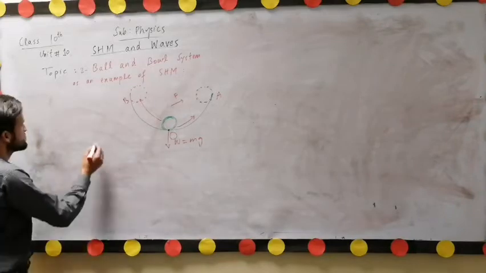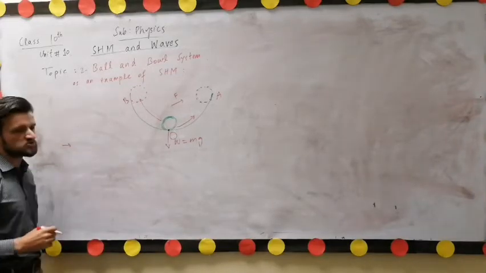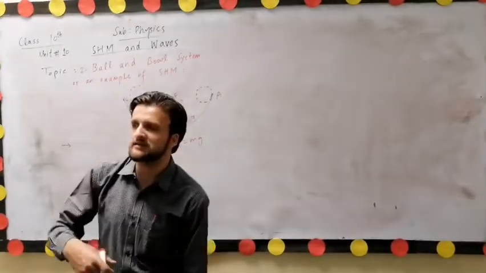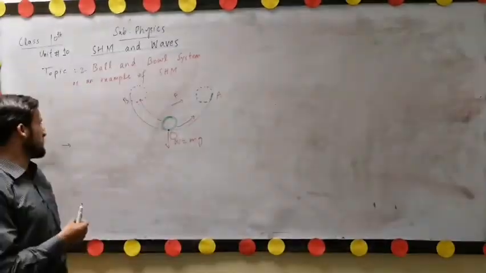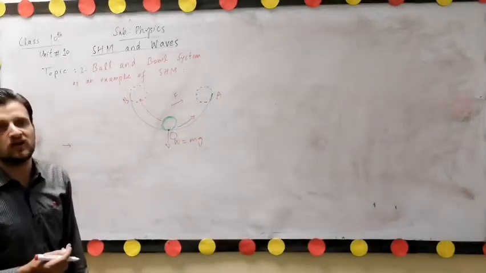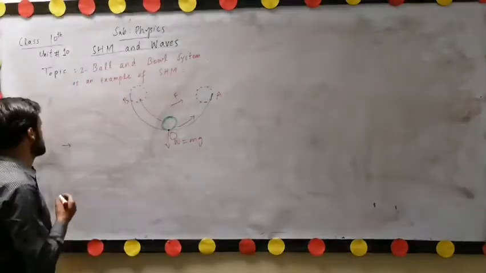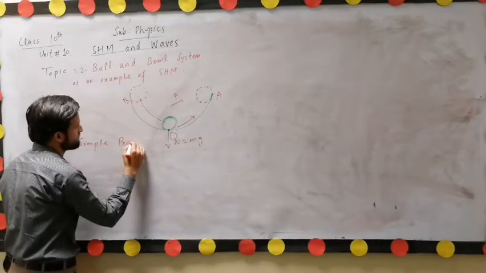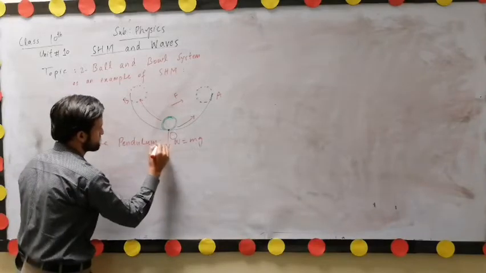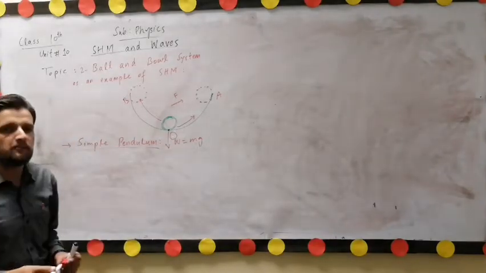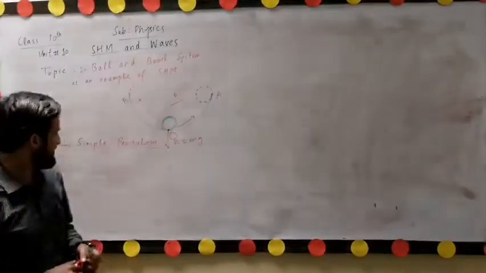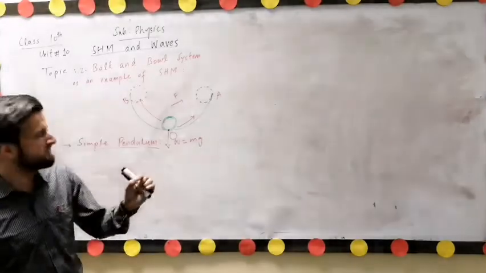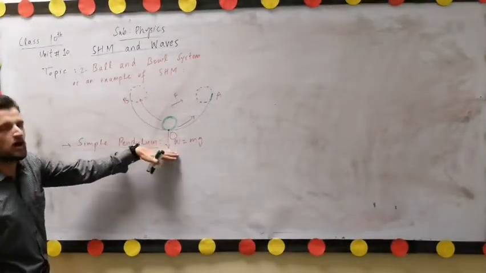Now we move towards another example, the most common example of simple harmonic motion, and that is an experiment which we perform in our labs for calculating acceleration due to gravity, that is the simple pendulum. The simple pendulum is a metallic bob attached to an inextensible string, and the string is fixed at one end to a support.